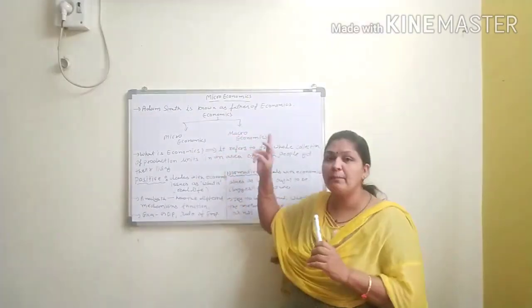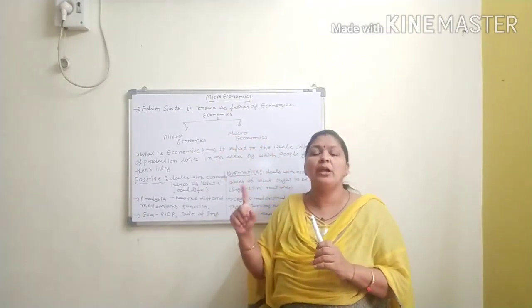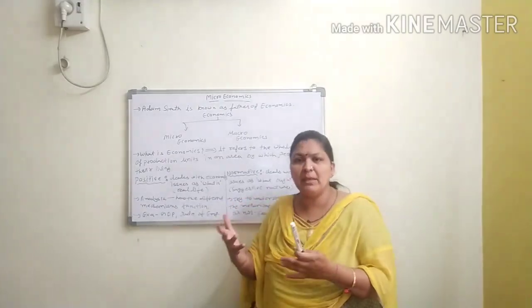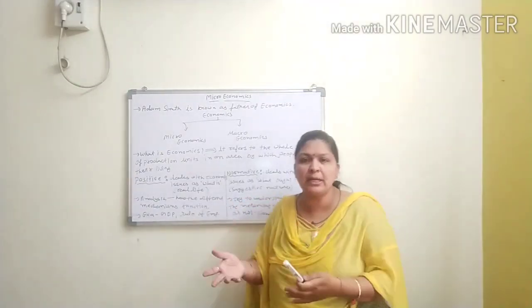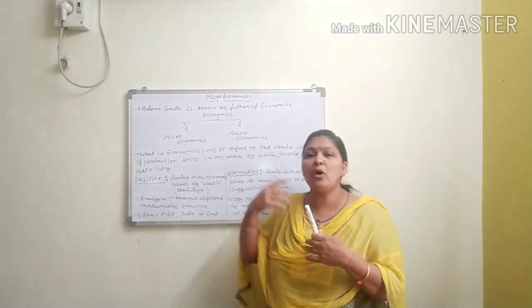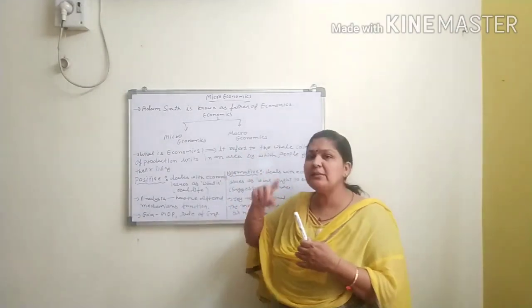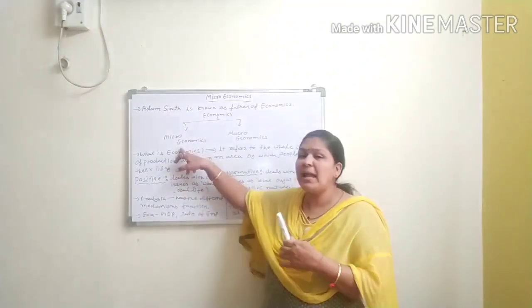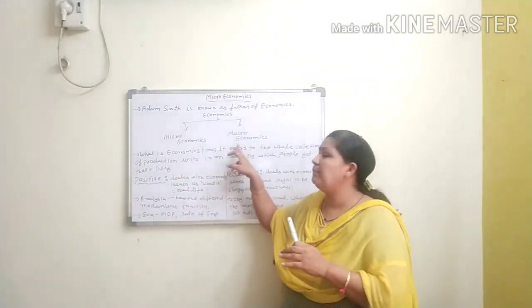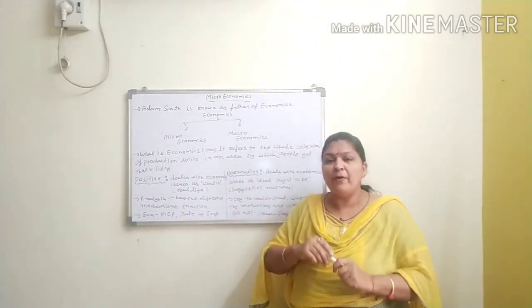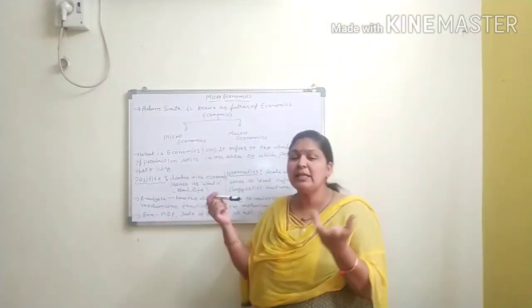When we are talking about the macro, we are talking about entire nations, the GDP, national income, national consumption expenditure. When we are talking about the entire nation, that is called macro. That's why I am telling you micro is the narrow concept and macro is the broad concept. Clear? Now first, what is economics.